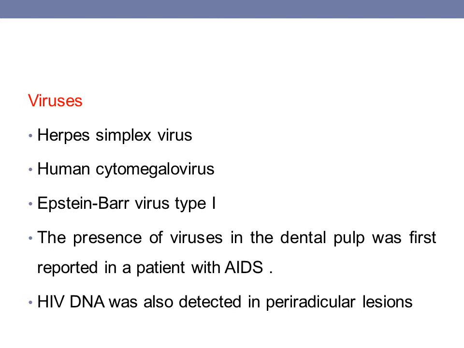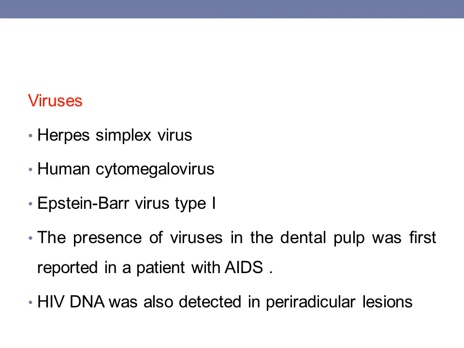Then the presence of virus in the dental pulp was first reported in a patient with AIDS. HIV DNA was also detected in periradicular lesions. Now it is very important to note here that herpes simplex is unlikely to be associated with endodontic and periodontal disease. But the other species of viruses, that is the human cytomegalovirus and Epstein-Barr virus, are definitely associated with symptomatic periradicular lesions. Then there are active infections.